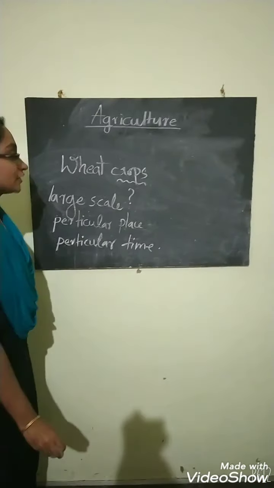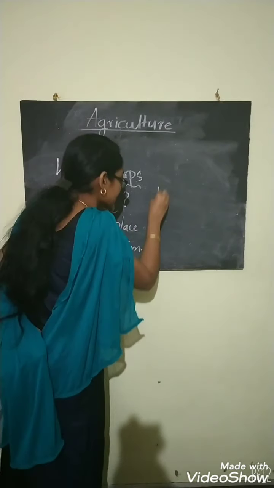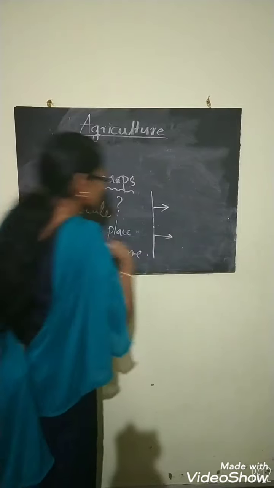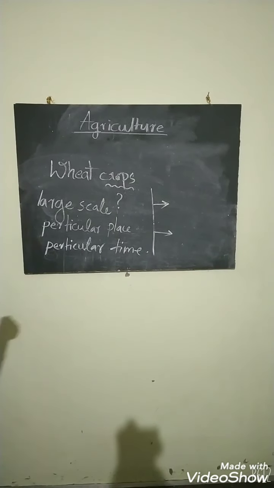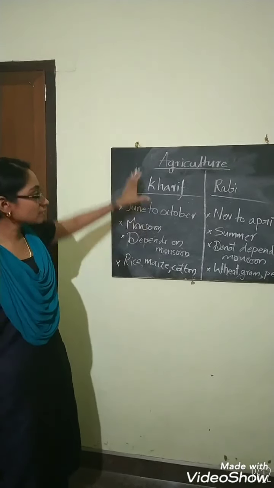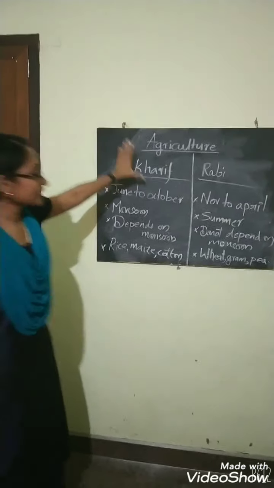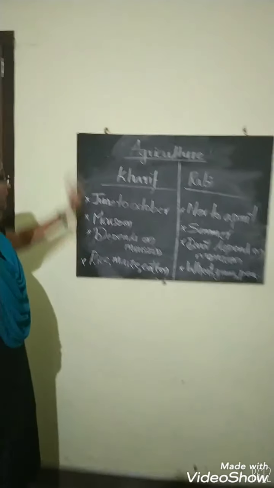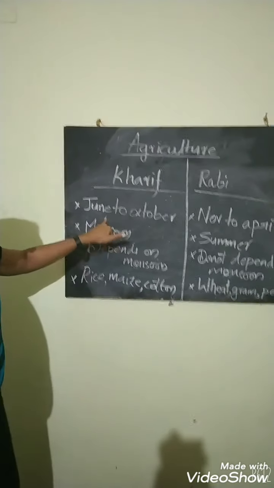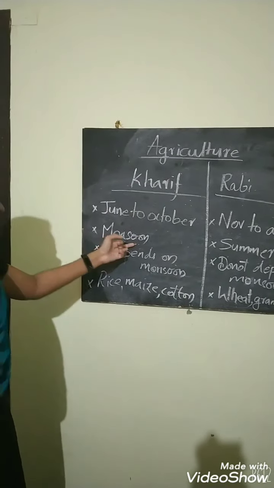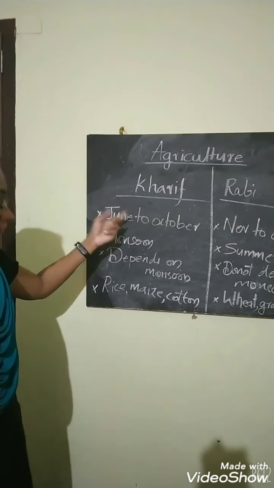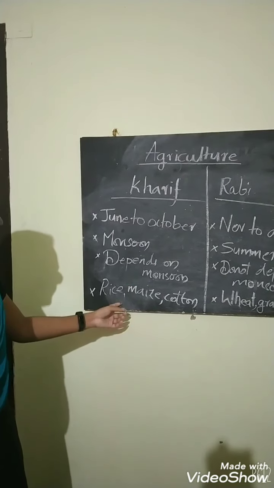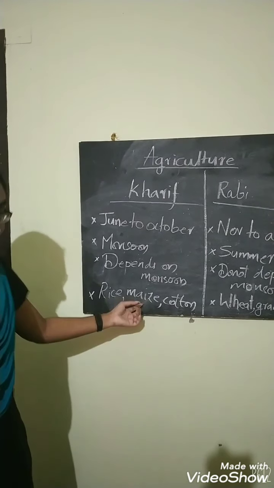Now we are going to classify these crops into two: the kharif crops and the rabi crops. These kharif crops grow from June to October, which is the season of monsoon, and these crops depend on monsoon. Examples of kharif crops are rice, maize, and cotton.